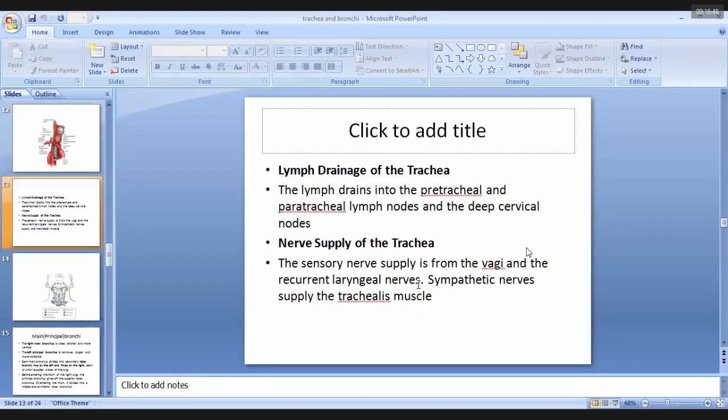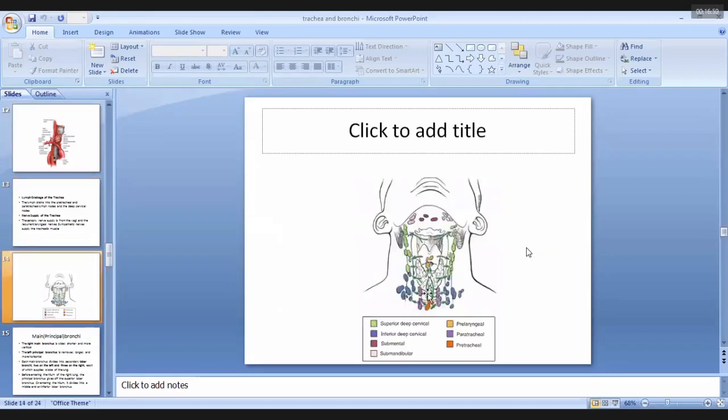The lymphatic drainage of the trachea first enters into two types of lymph nodes. In front of the trachea, the group of lymph nodes is known as pretracheal. Pre means in front. The paratracheal means on the sides of the trachea.